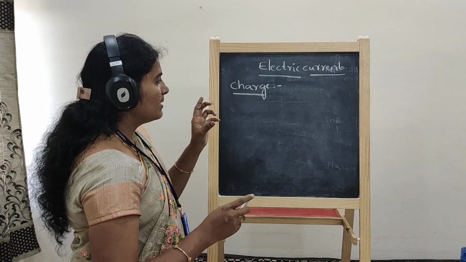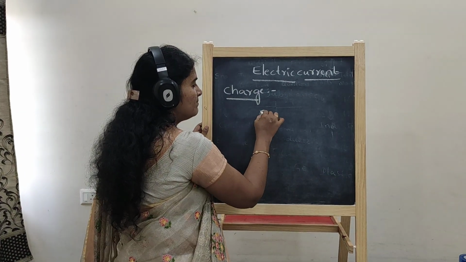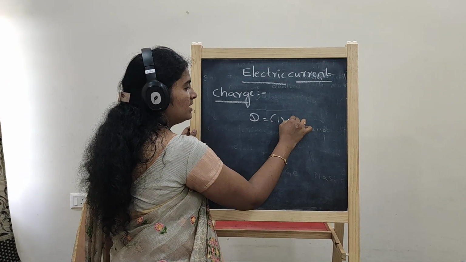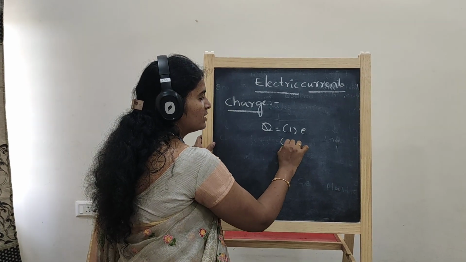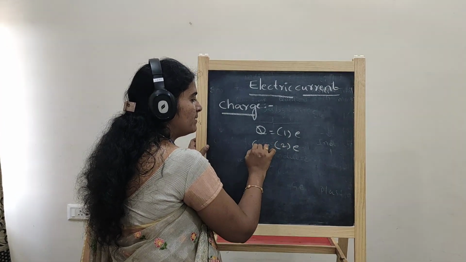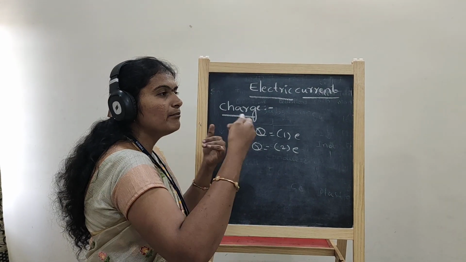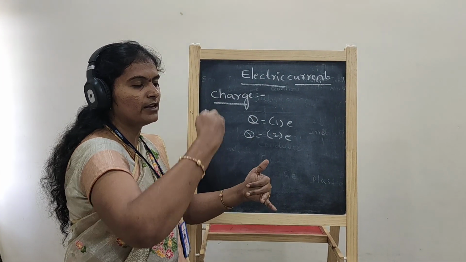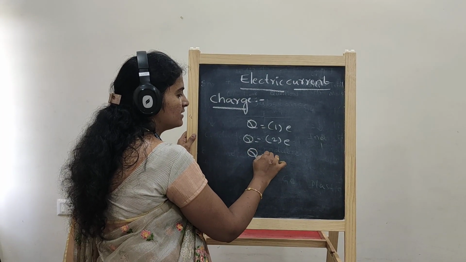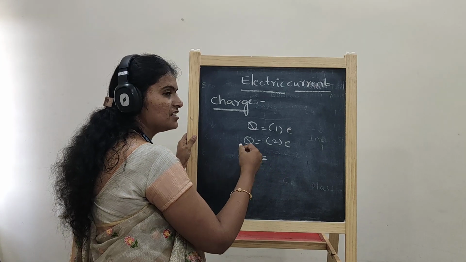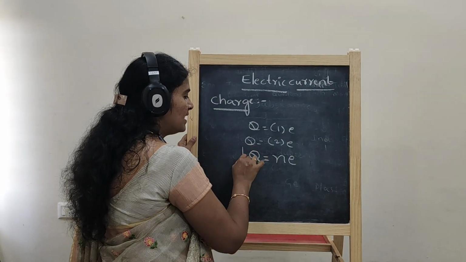If one body loses one electron, the charge developed will be, let it be written as 1 into e, where e stands for electron. If 2 electrons are transferred, 2 into e charge will be developed or accumulated on the surface. Likewise, if n number of electrons are transferred from one body to another body, the net charge developed on the surface or net charge accumulated on the surface of the body, Q, is equal to ne.